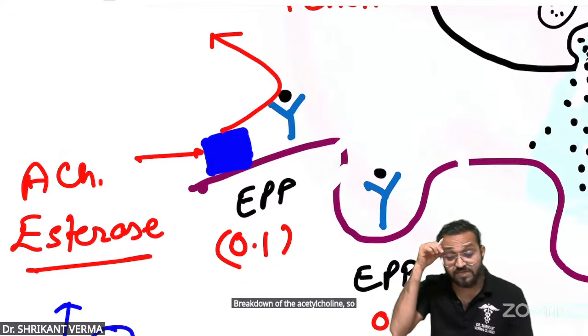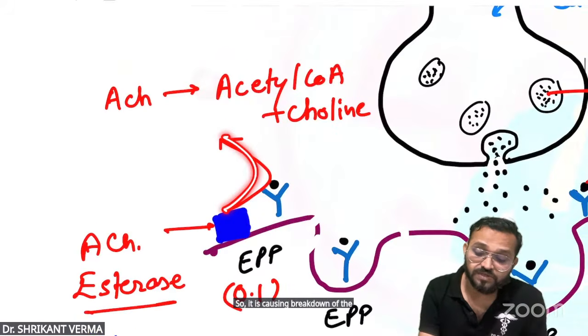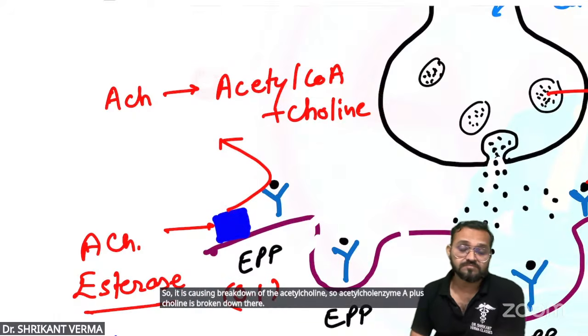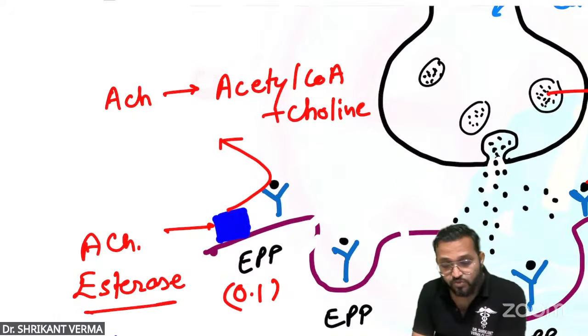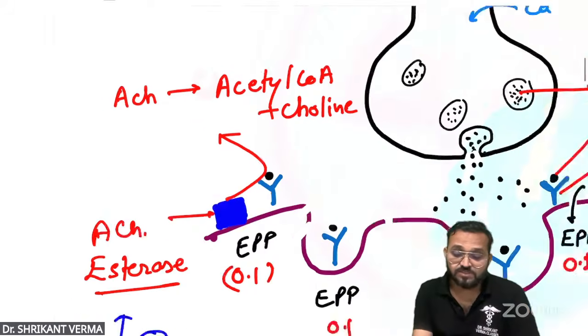This is the acetylcholinesterase, so it is causing breakdown of the acetylcholine. Acetyl coenzyme plus choline is broken down there. Is it okay? Fine, so remember this one.